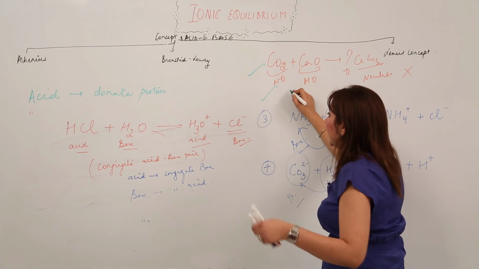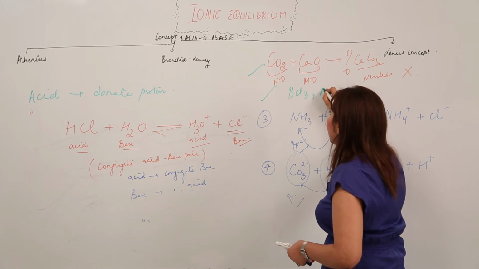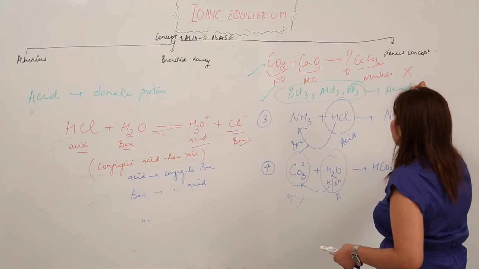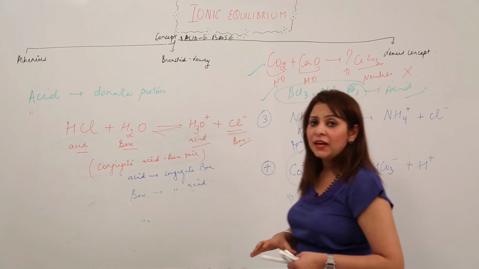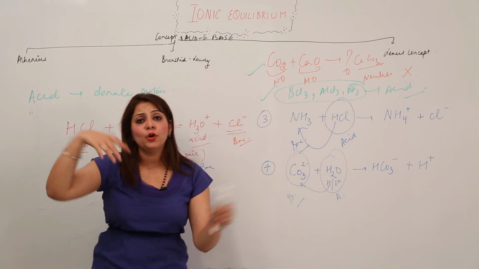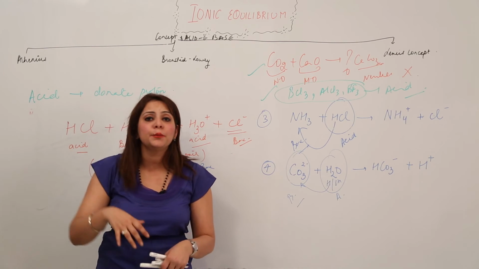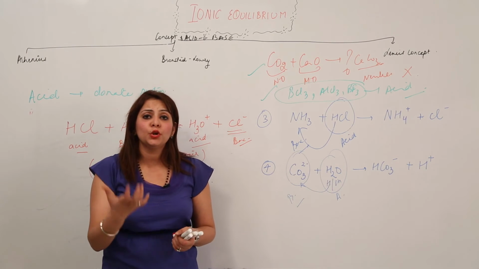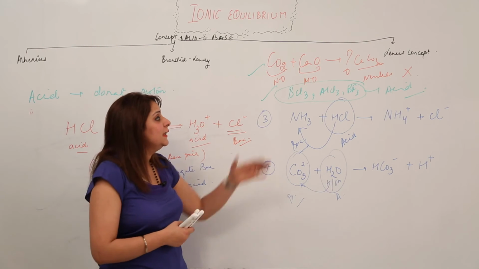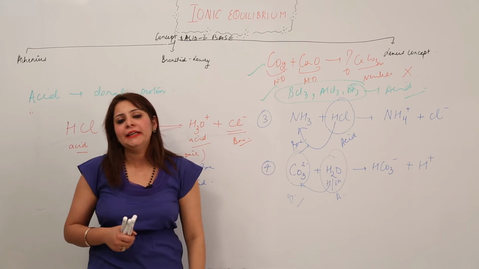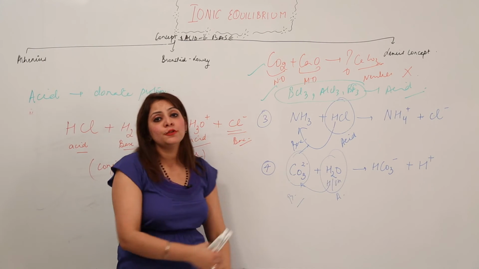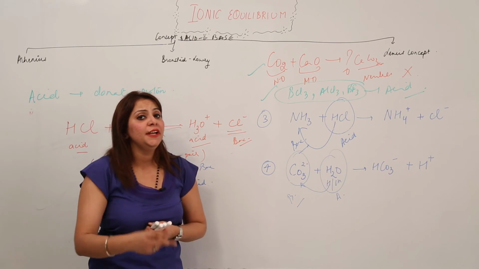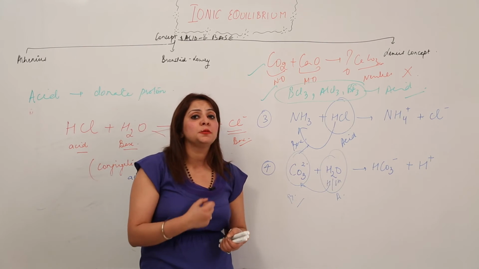Moreover, it failed because we have certain compounds like BCl3, AlCl3, BF3, and all these compounds behave as acids. They don't need a proton, right? Neither do they have a proton to donate, nor do they take a proton. So there is no explanation on the basis of proton acceptor or proton donor, but still they behave as acids. So what is the reason behind it? He was unable to put light on this second factor. So these were the two limitations which Bronsted failed to explain.